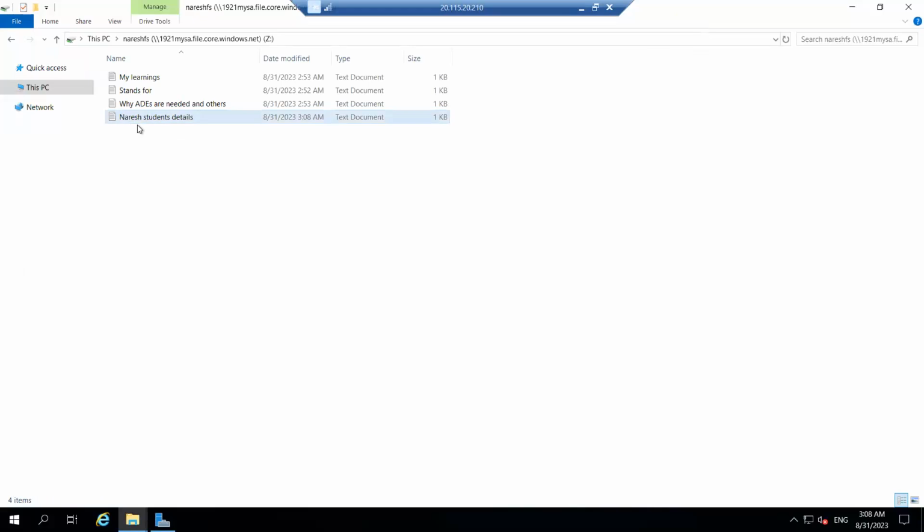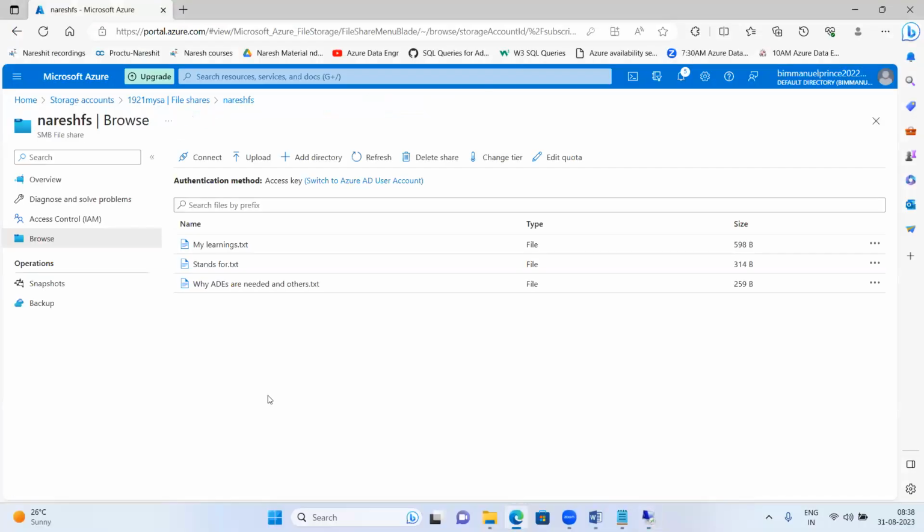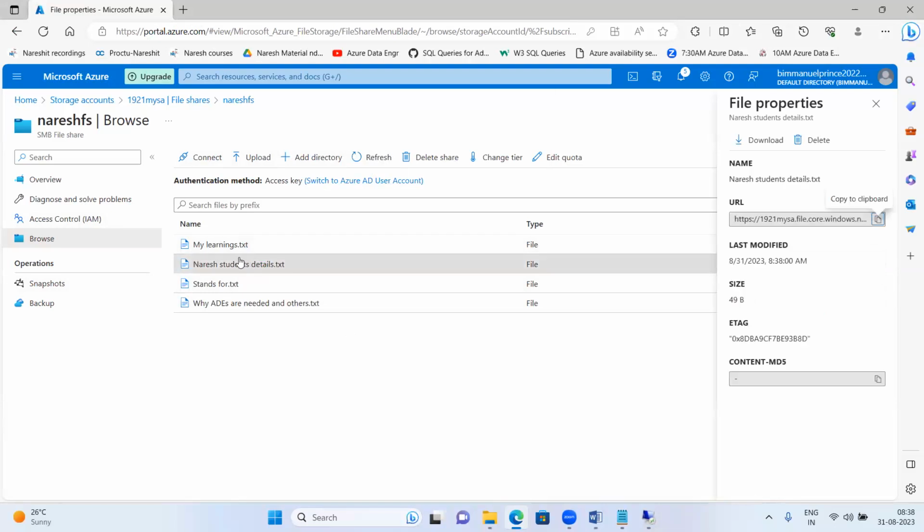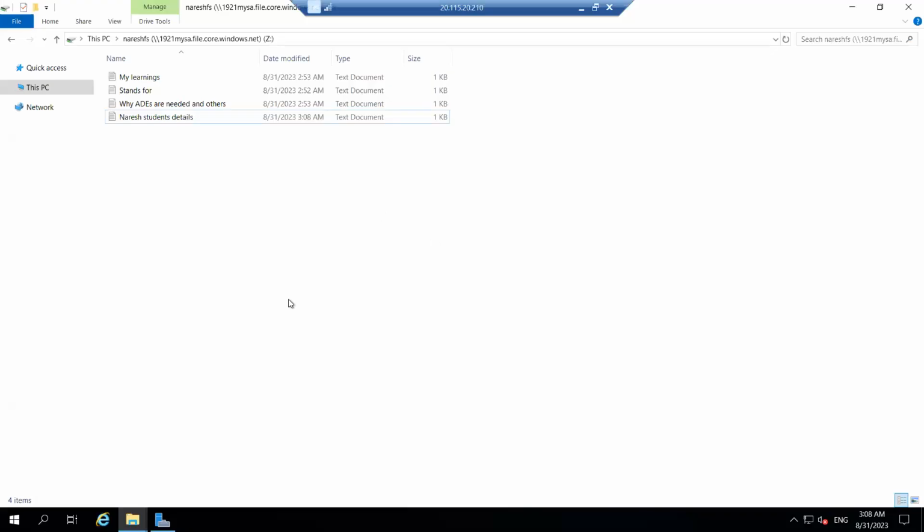So one file, meaning data, you have added. Now see the magic. You have added this inside the server, but this data is actually being created in our cloud file share storage. Refresh here, and automatically you will see that fourth file. Amazing. See, Naresh student details came here. This is the magic of file share servers.